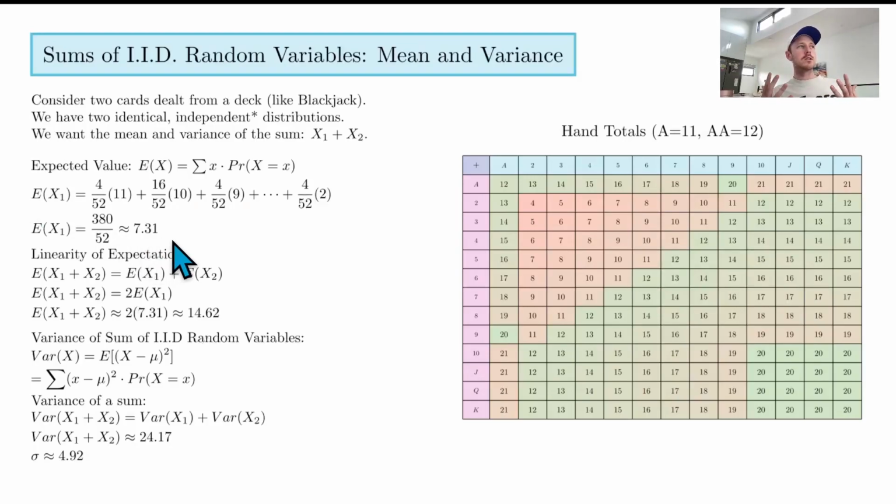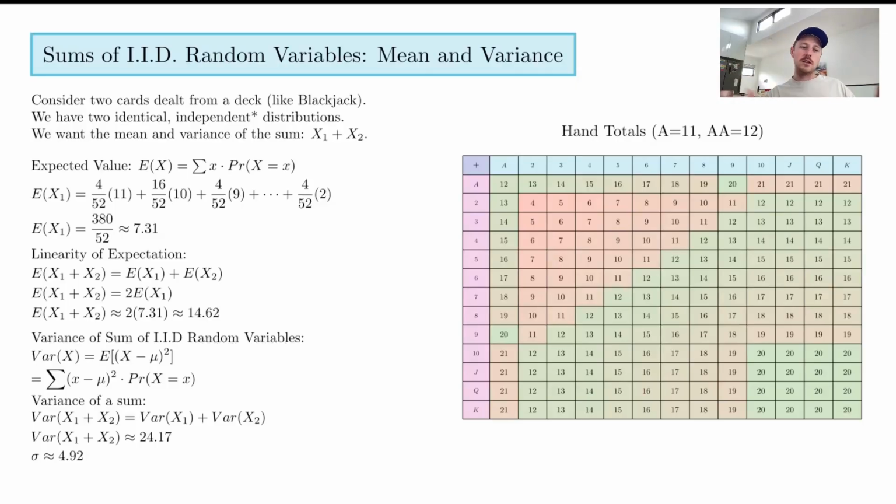And then just pause to do a bit of a reasonability check here. Does that sound reasonable? If you randomly draw a card from a deck of 52, just doing it once, does it sound about right that 7.31 is what you would expect to get if you took the average across all those?